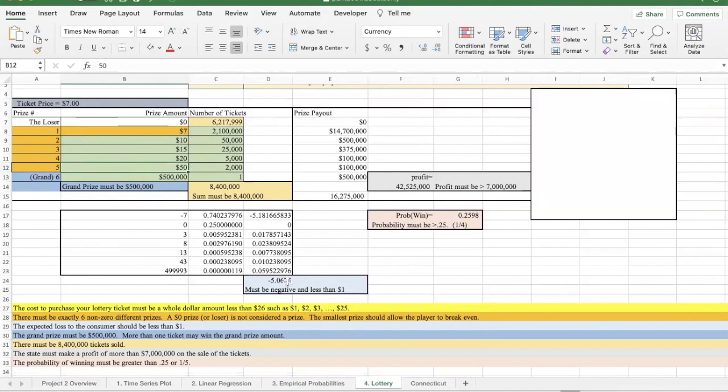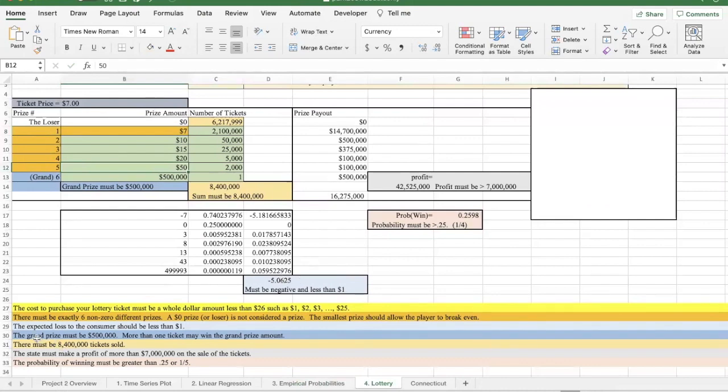Now down here, you can see that every time a consumer buys that $7 ticket, they're going to lose over $5 of that. You want this number to be less than $1. Consumers are generally willing to lose $1 as they play this game, but they're not willing to lose $5 every time they play it. So to encourage consumers to continue to come back and play this game and use their winnings to buy new tickets and so on, we have to make it cheap for them to play.